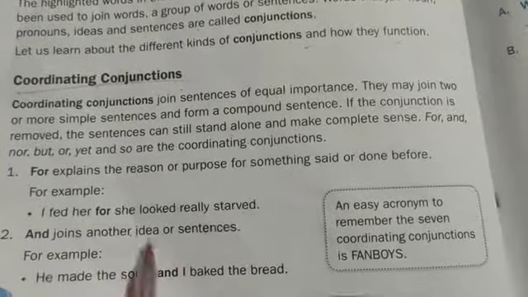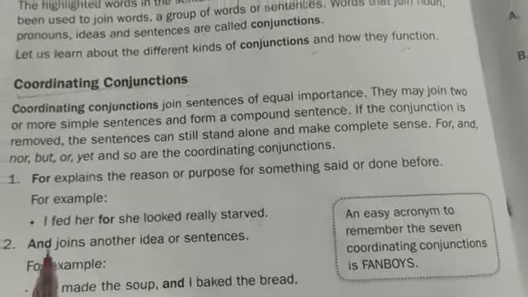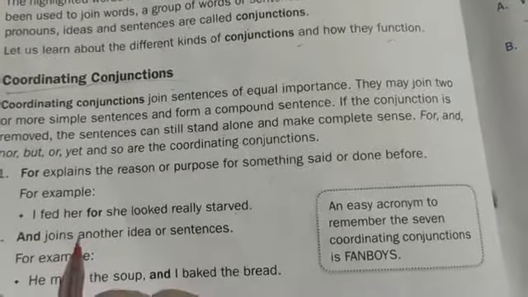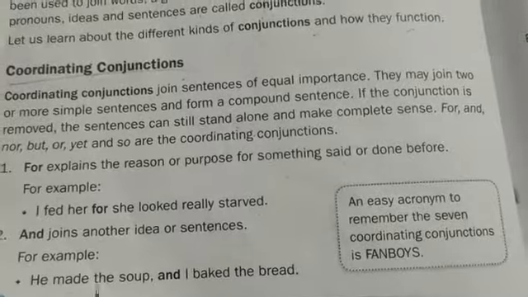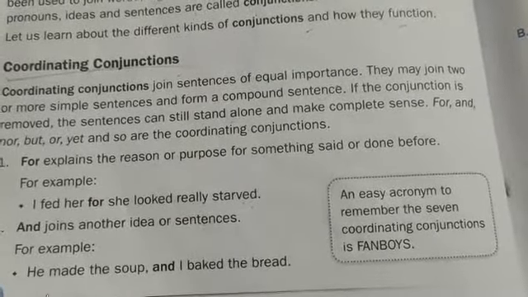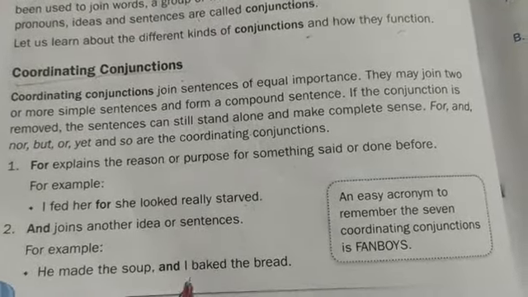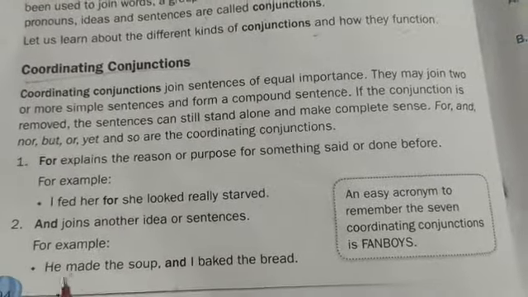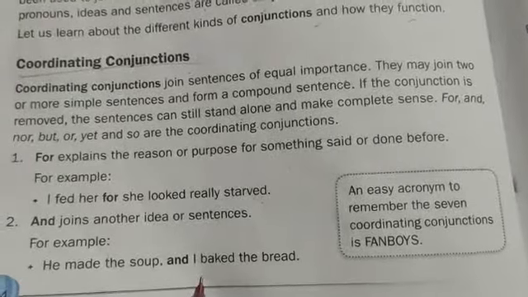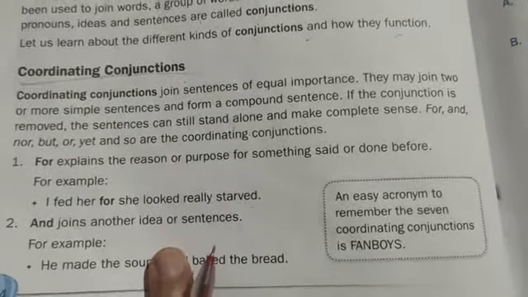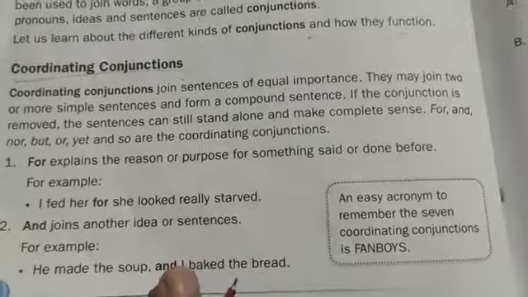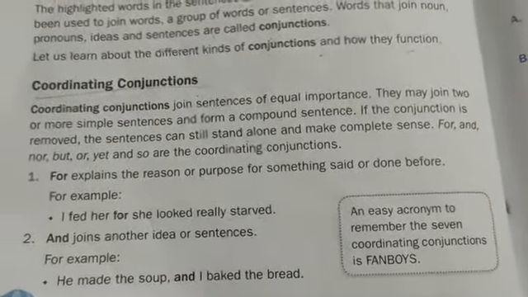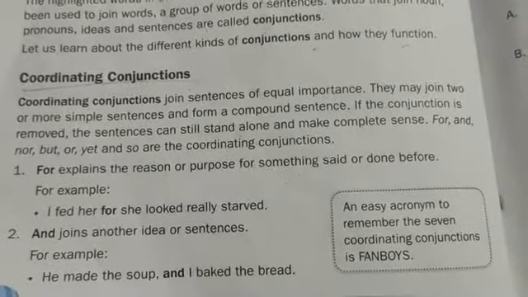And joins another idea or sentences. And is also a coordinating conjunction which joins another idea or sentences. Let's see an example. He made the soup and I baked the bread. Here the conjunction and joins the two sentences, and without this conjunction also these two sentences are independent and meaningful too. Let's see the next type of conjunction.